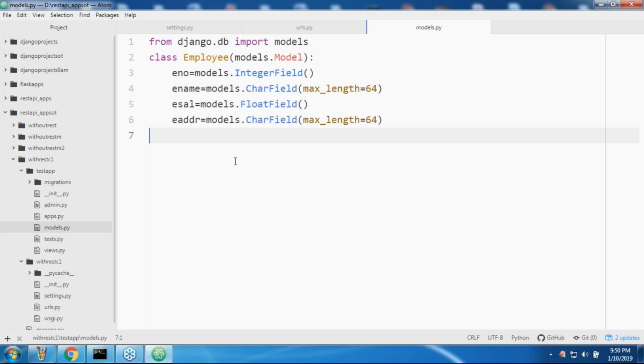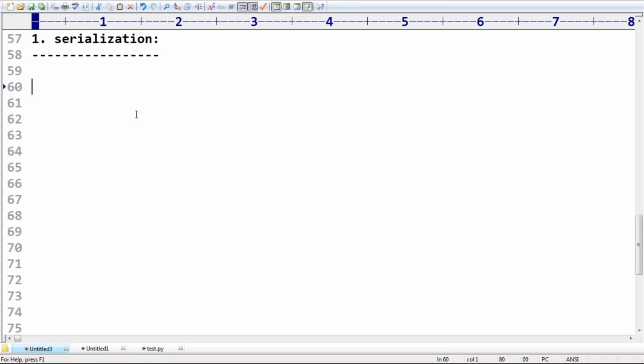It's very simple. Now take very special care. For this Employee model, I want to define a serializer, to convert this employee object into so-and-so form, and next, from that form back to an employee object. We will discuss what that form is. Don't worry, sir. How do we define a serializer?